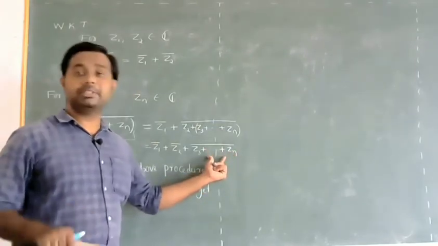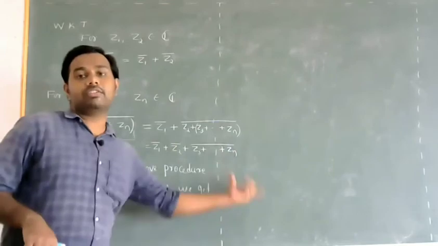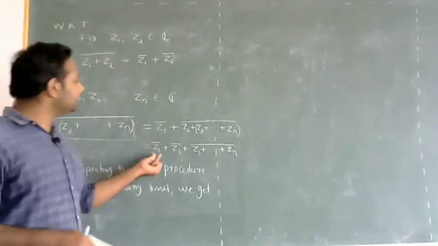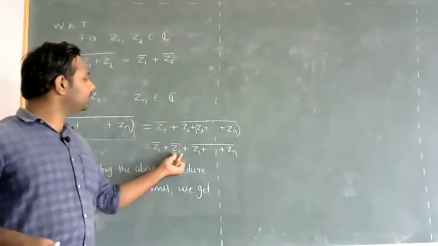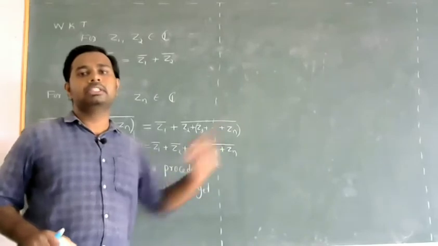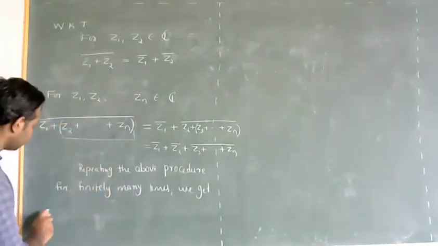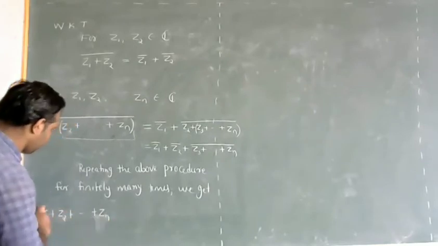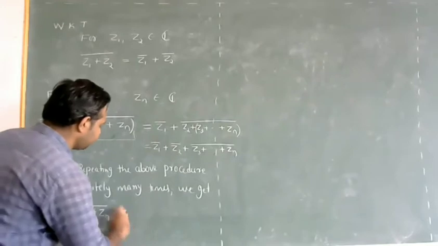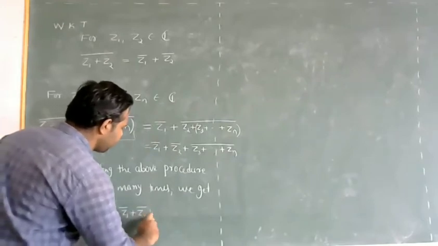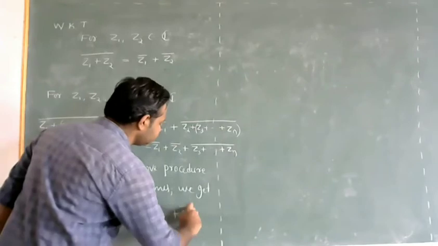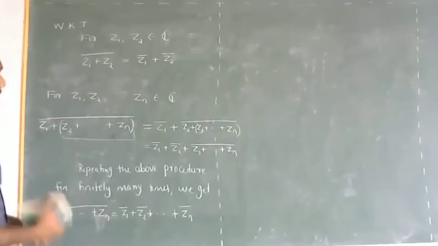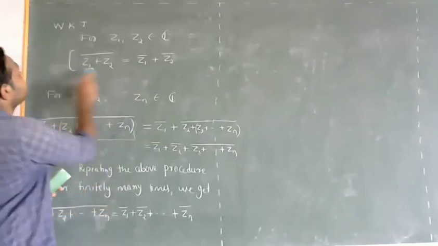That will be split into Z3 bar plus Z4 plus Z5 plus so on Zn whole bar. So repeat this until we get Z1 bar plus Z2 bar plus Z3 bar so on up to Zn bar. So finally, Z1 plus Z2 plus so on Zn whole bar is Z1 bar plus Z2 bar plus so on up to Zn bar. So this result follows by repeatedly applying this result.